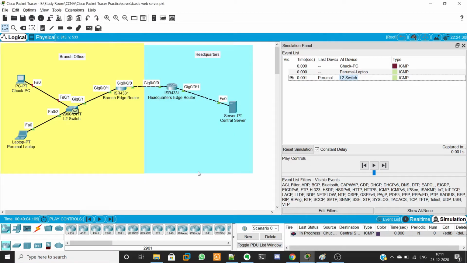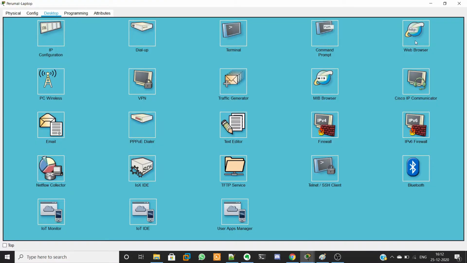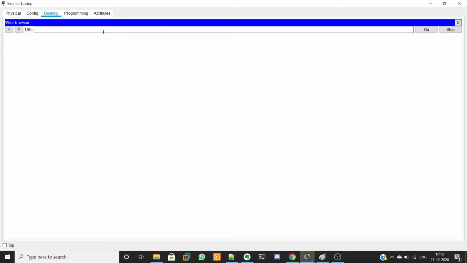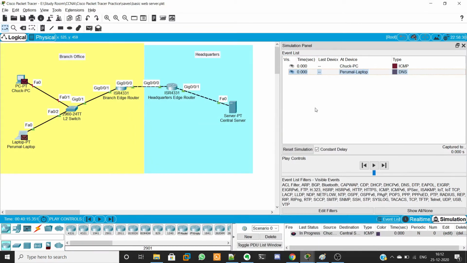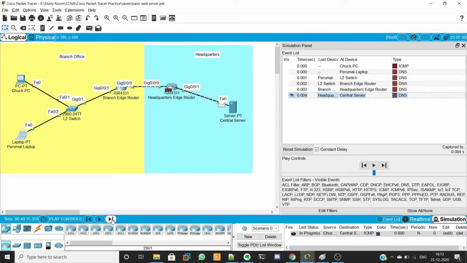Instead of ICMP, let me try some other layer 7 protocol so that I can explain the communication between the transport layer and the application layer. So I query for web traffic. Let me query a website here. I queried it. As I explained in my earlier video, it has to get the logical IP address from the domain that I entered. So it forwards the DNS traffic to the DNS server. The DNS server is the same in this case.